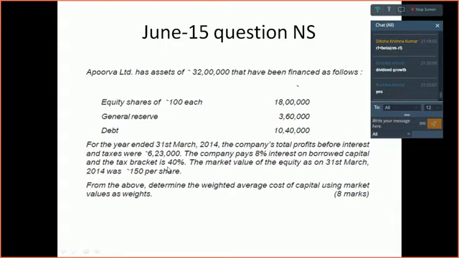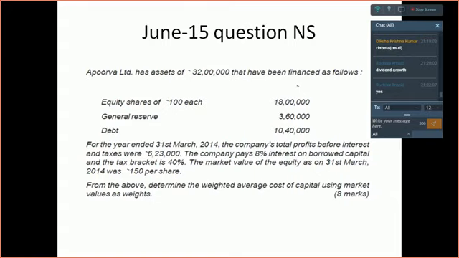So you can find out the cost of debt: 8% multiplied by 1 minus tax rate. So 8 multiplied by 60% is equal to 4.8%, the after tax cost of debt. Market value of equity as on 31st March 2014 was 150 per share. From the above, determine the weighted average cost of capital using market value as weights. So the question is very tricky, because you have been given some information which you are, at times, not able to understand.